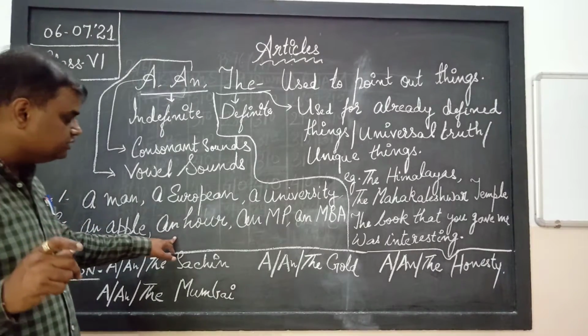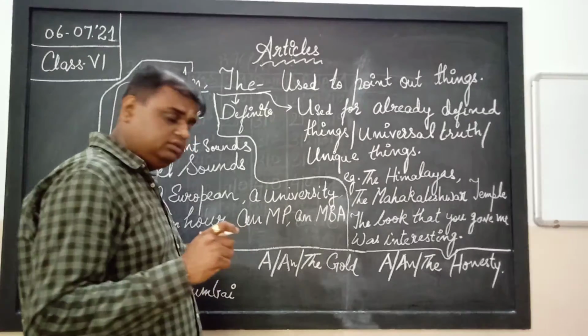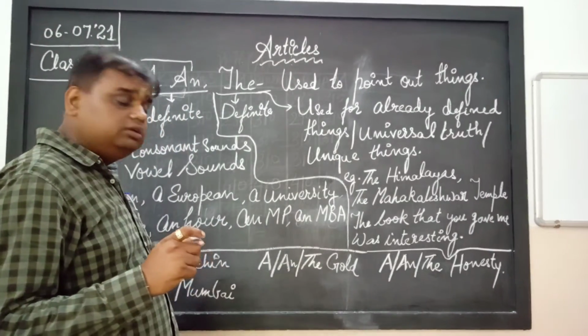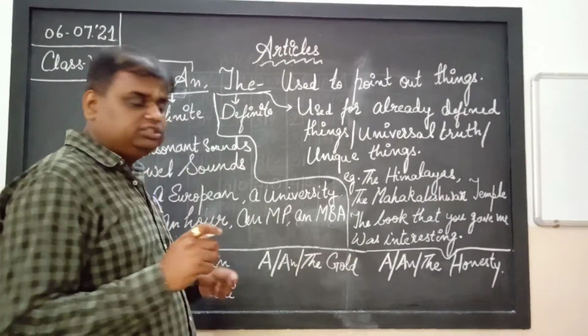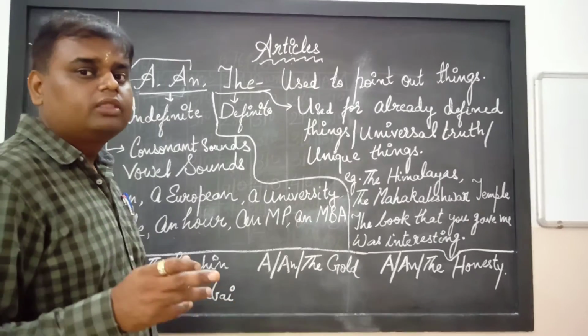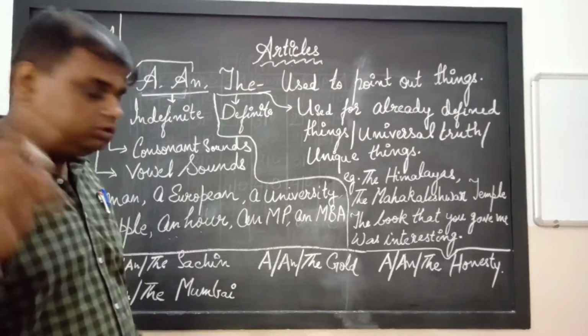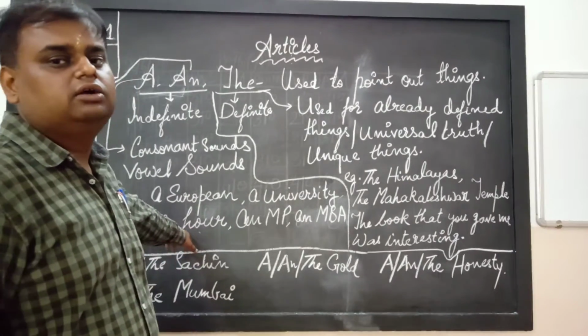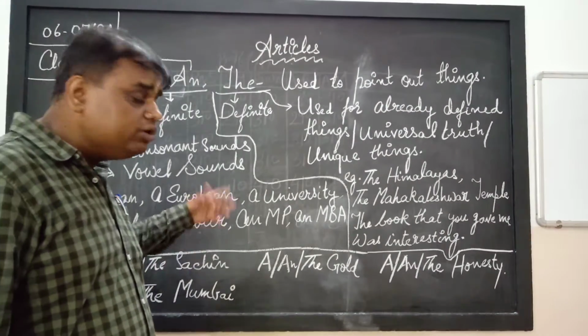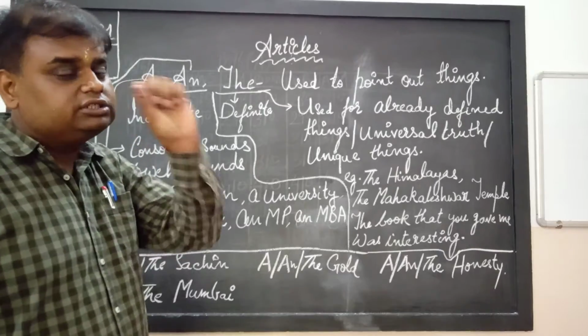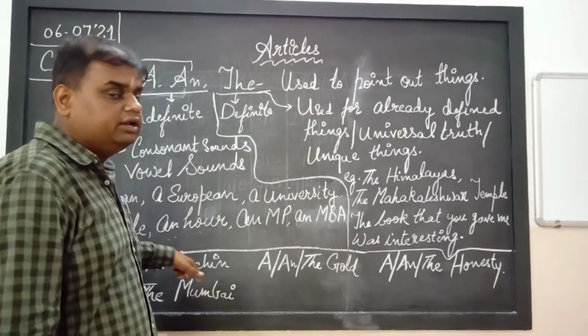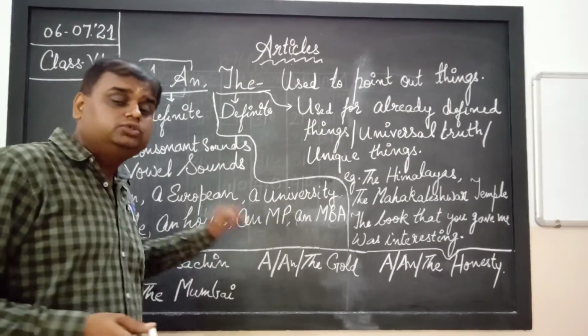Now second example, you see an hour. Hour is the word which is starting with the letter H. H is a consonant, but then also we have used an. Why? Because although H is a consonant, it is sounding like a vowel. According to the sound we have to put a and an, not according to the actual letter.